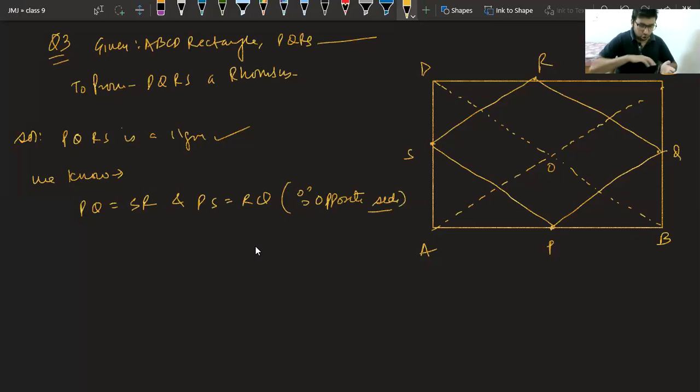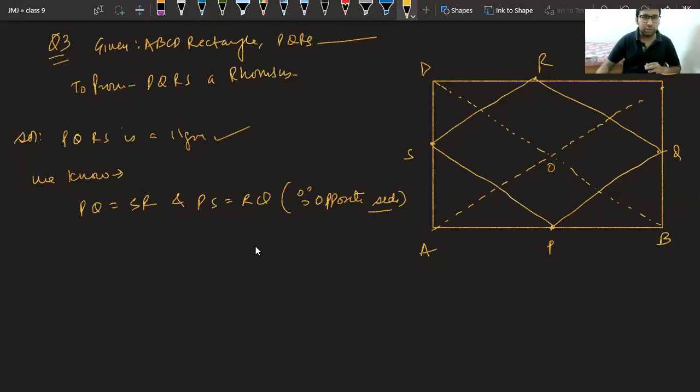We want to prove all of them equal. Gurleen is saying congruency. Beta, why are people going to congruency? Okay. I request all of you who are saying congruency, try to solve it by congruency and give the solution to me on my WhatsApp. I will check. Second thing, why don't you use the given things?